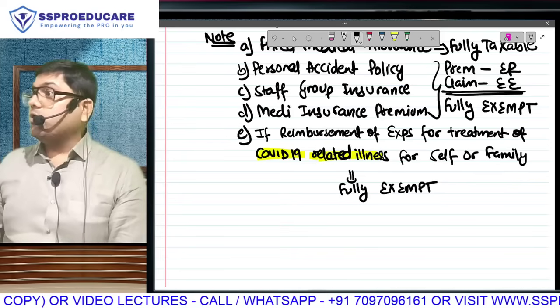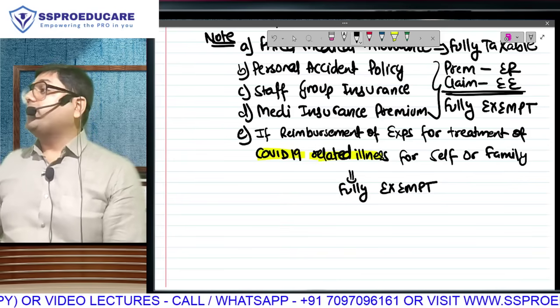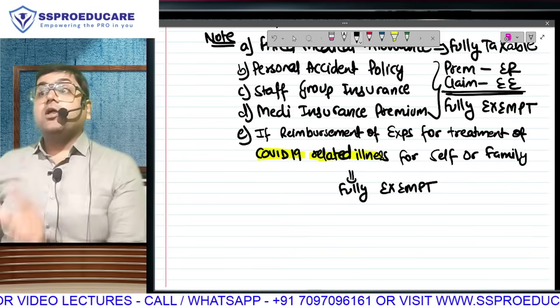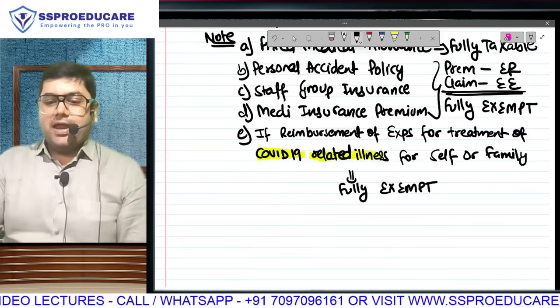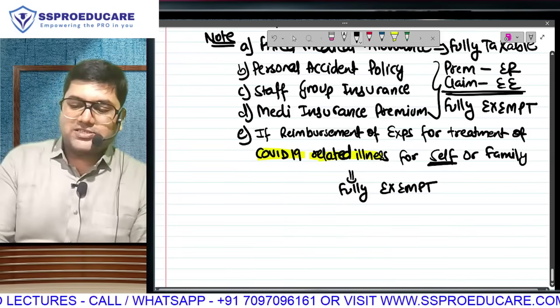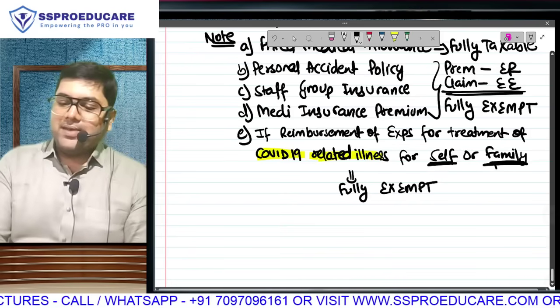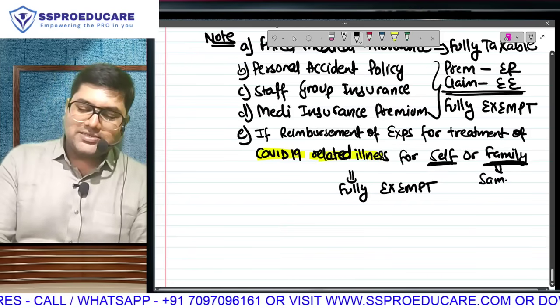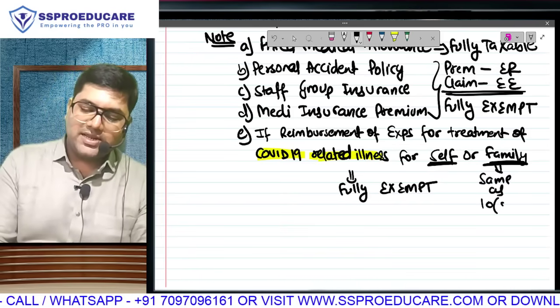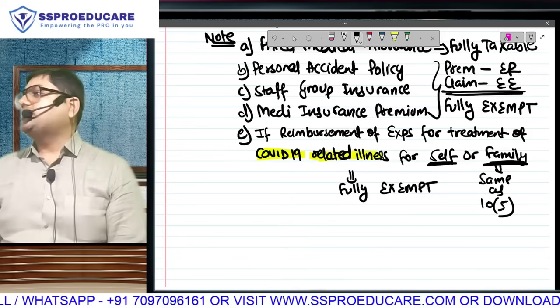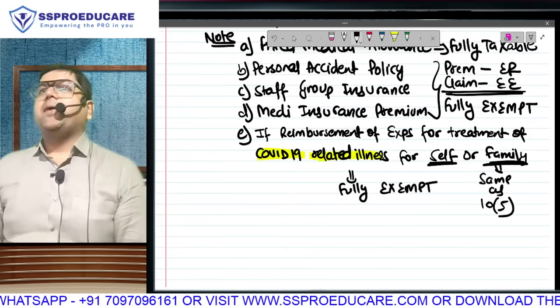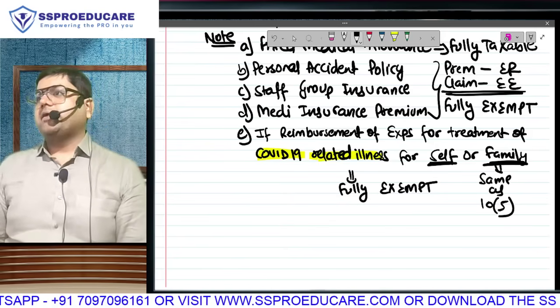Yes. So listen, there are some people who paid medical bills of COVID, not just COVID related illness, and you have paid that bill of yourself and your family members. Family here is exactly the same as it was defined in section 10(5): spouse and children always, and parents and siblings only if dependent.